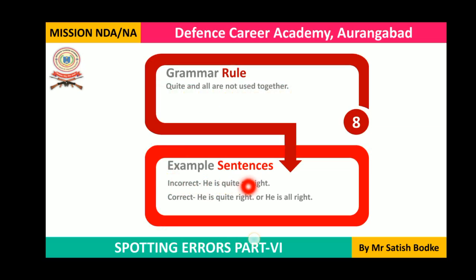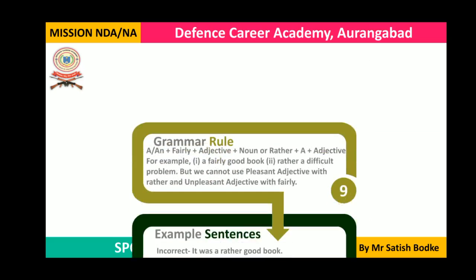And in this example, you can see he is quite all right. Instead of quite all right, you can say he is quite right, or you can also say he is all right. Use any one of them, either quite right or all right. He is quite right, or you can also say he is all right.